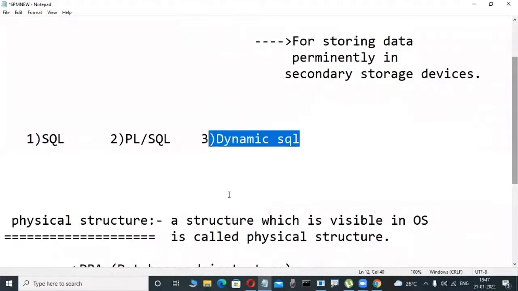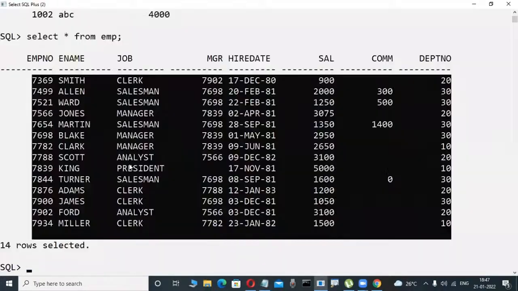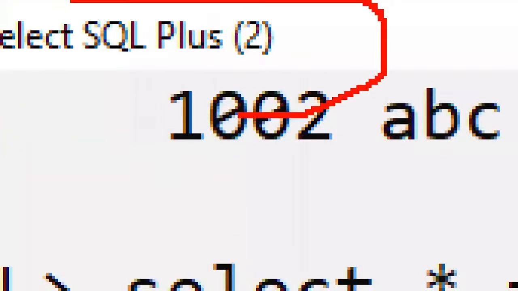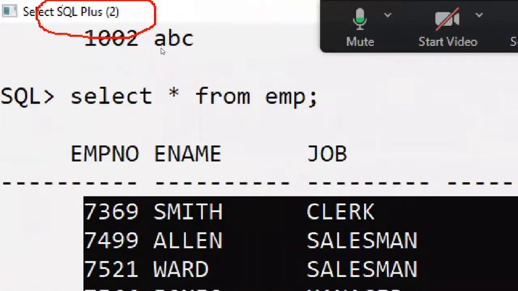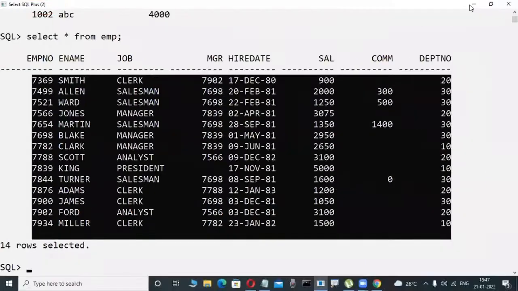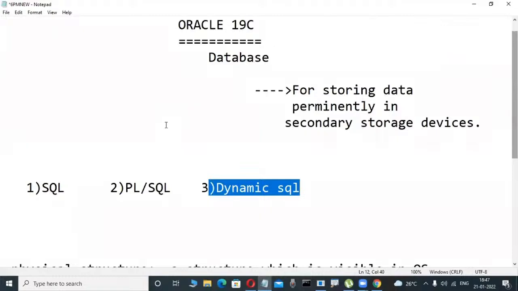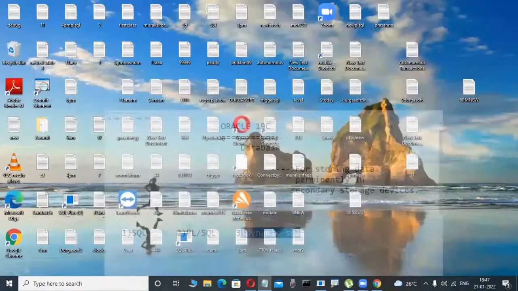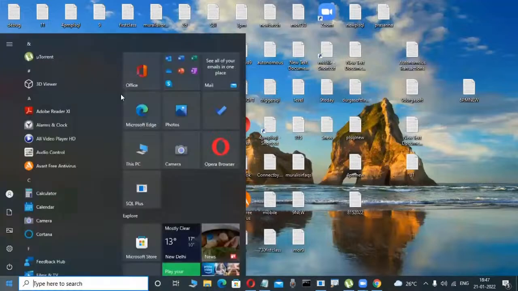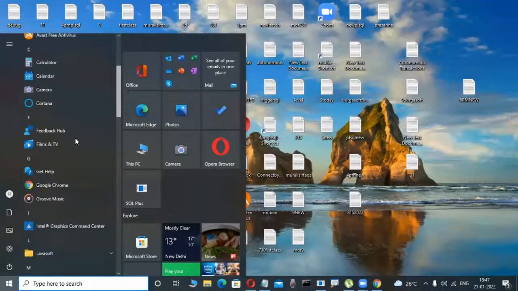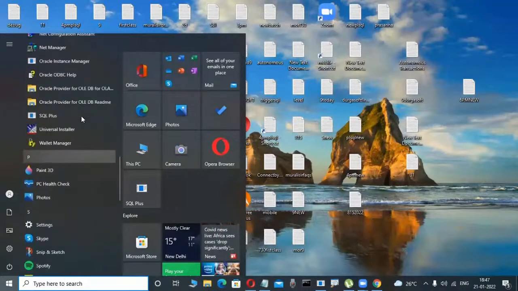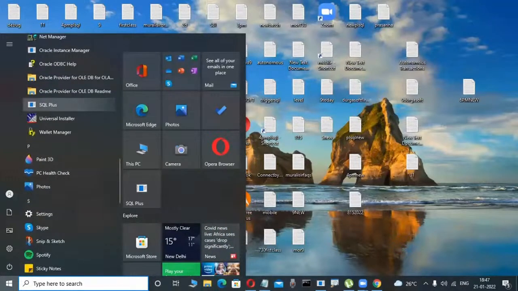But another thing is there in my system here. SQL*Plus is there. What is this? This is a tool, called a client tool. If you want to connect to the Oracle database, we use client tools. SQL*Plus is the default tool. Whenever I install Oracle software, the tool is automatically available. How to install it and what these tools are, we learn in our course. Don't worry. This is Oracle software I'm installing, and in that, the SQL*Plus tool is automatically there.